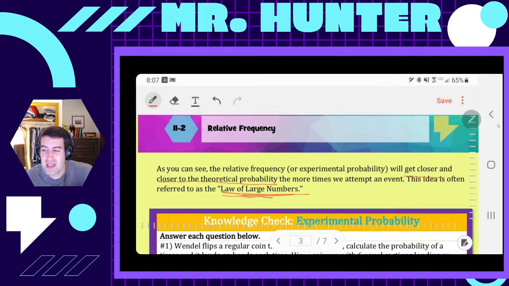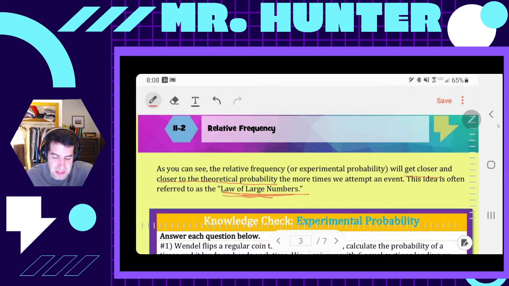It's kind of like the idea I could flip 2 coins and they could both land on heads, and that doesn't prove wrong that it's a 50-50 shot. But if I keep flipping it over and over, thousands of times, hundreds of thousands of times, millions of times, I would find that overall it's about 50% of the time heads, 50% of the time tails. The law of large numbers says if you do it a large number of times, the theoretical probability will eventually show itself.